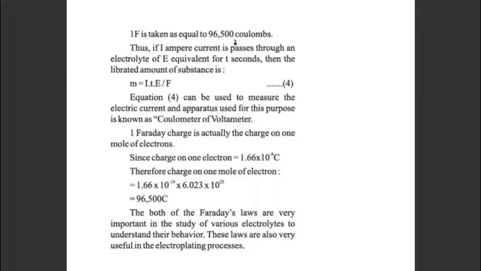Let us see its calculation once again. If 1 ampere current is passed through an electrolyte whose equivalent weight is E for t seconds, then the liberated amount can be represented by this formula: M is equal to ITE upon F, after passing 1 Faraday of charge.